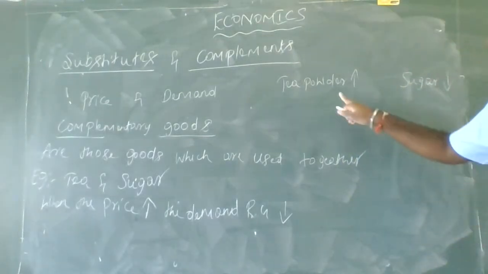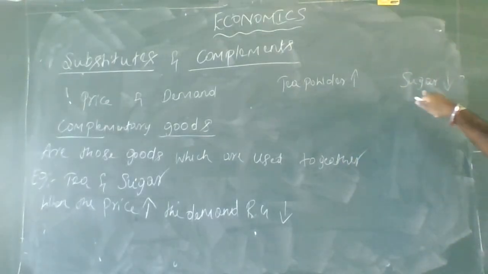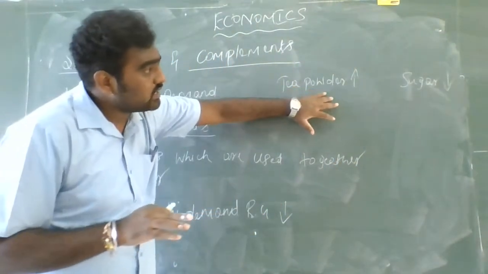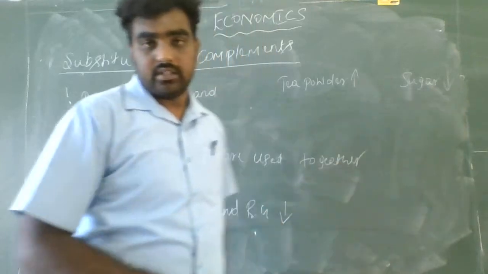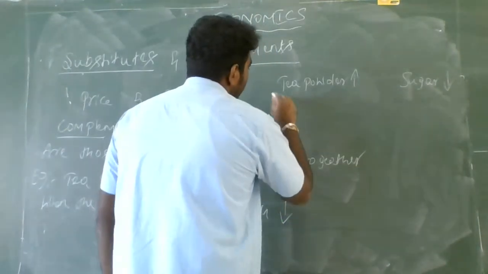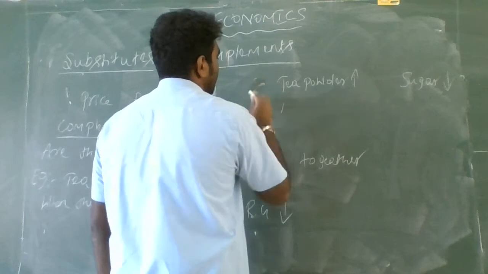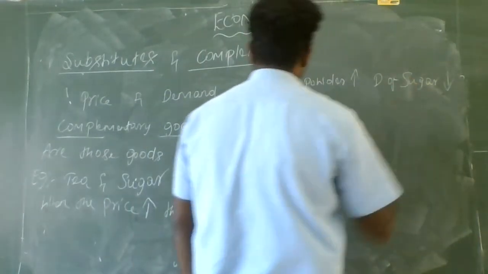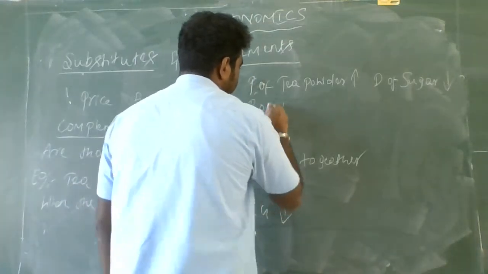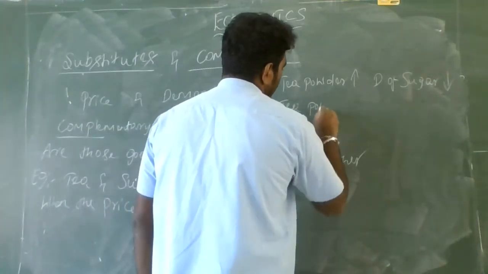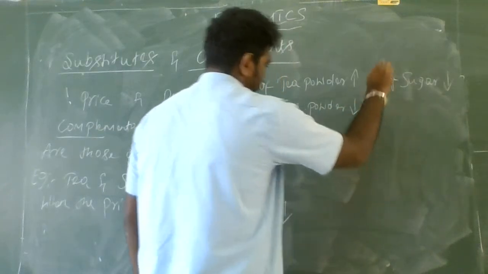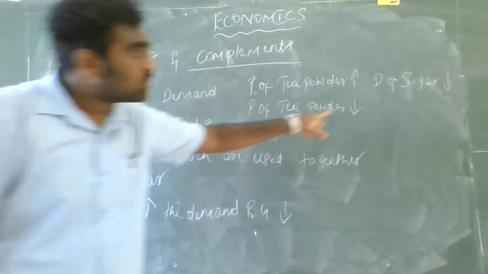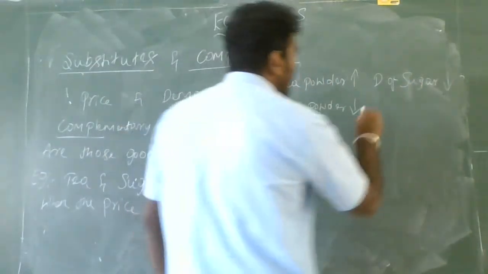Okay guys, if you are not using tea powder, you cannot use sugar. So if the price of tea powder increased, the demand for sugar decreased. Again, if the price of tea powder decreased, what happens to the demand of sugar guys here?